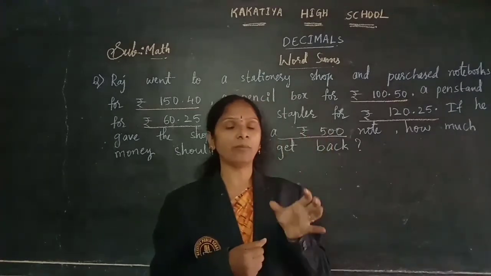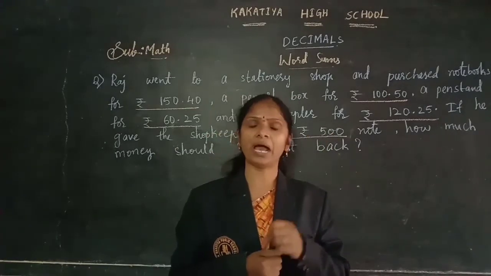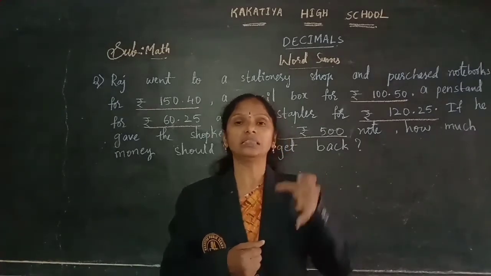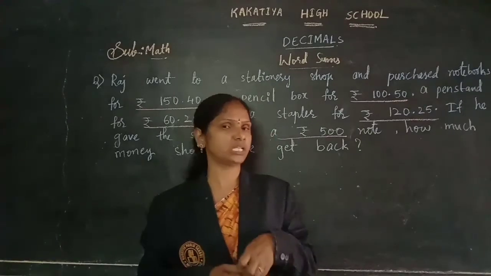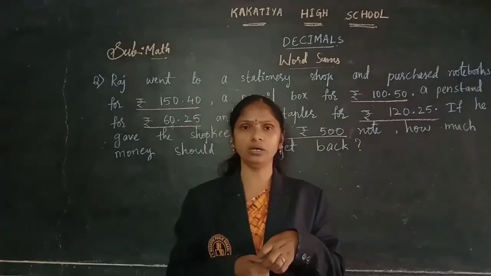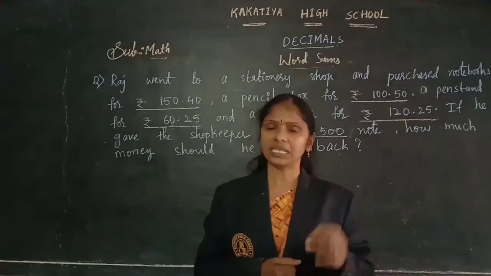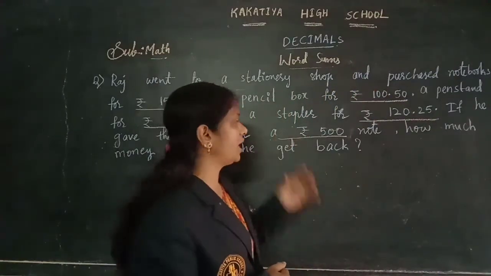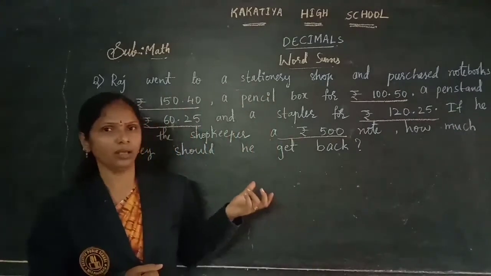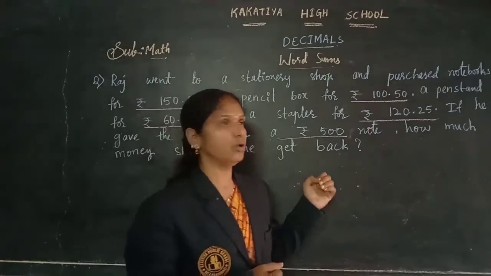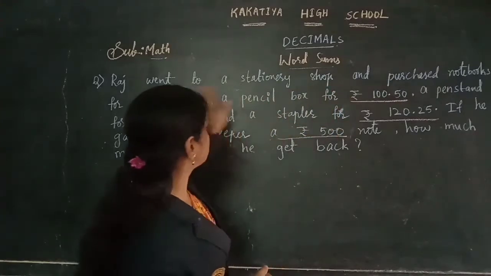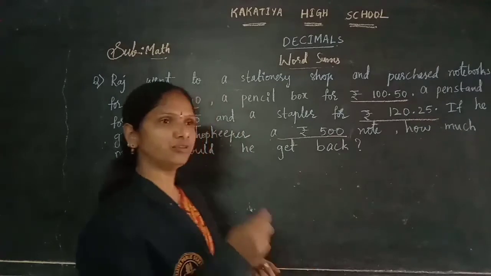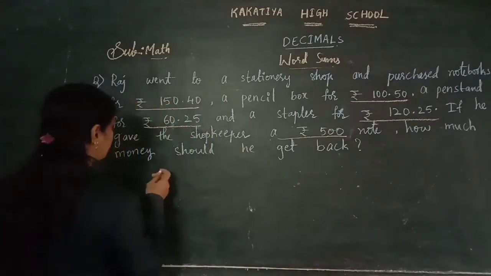Means the amount whatever you are getting back, how you will get it, you have to subtract the things' cost, whichever things you purchased, that cost together from the given amount. Same here also. Here he purchased some things and he gave 500 note to the shopkeeper. So how you will get the back amount here? First you need to add the total amount of the things. Okay? Come on, let's add the total amount of the things here.